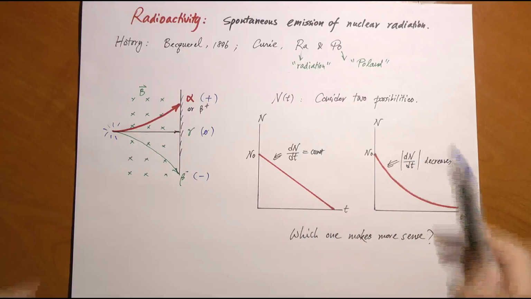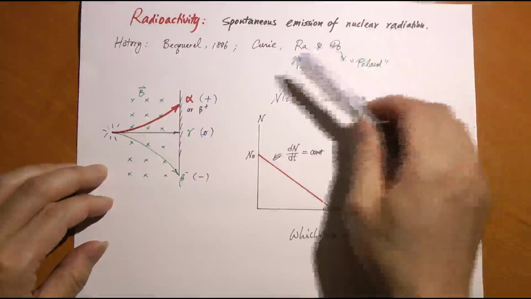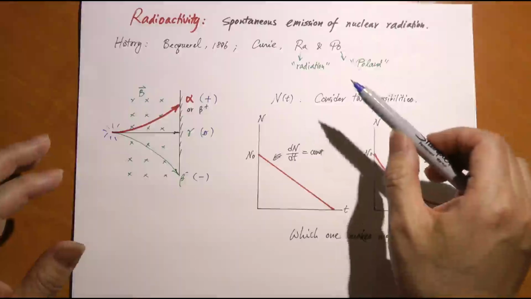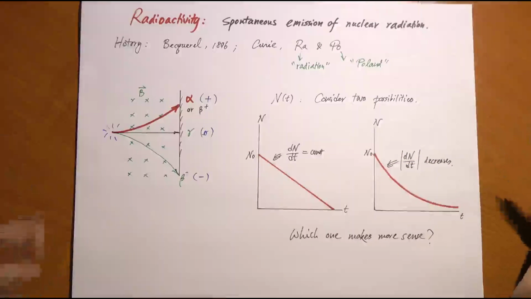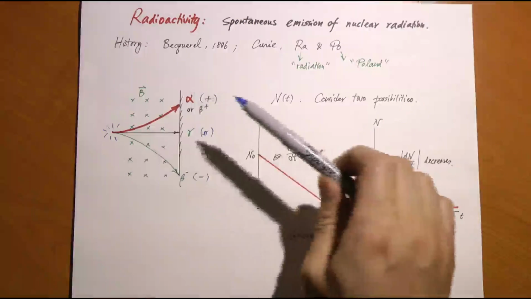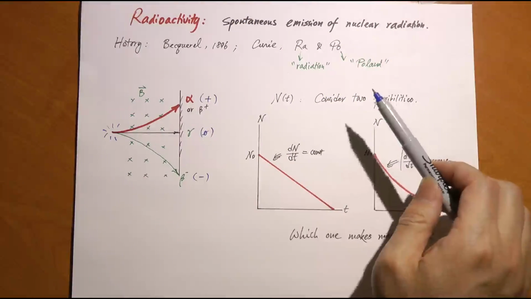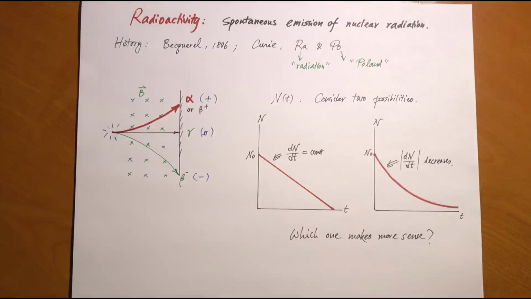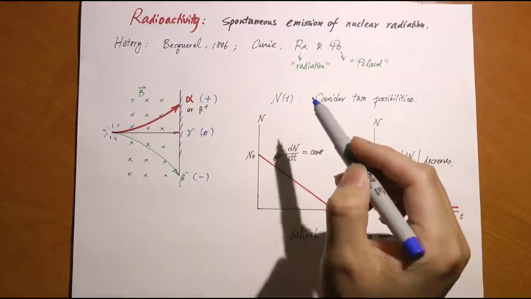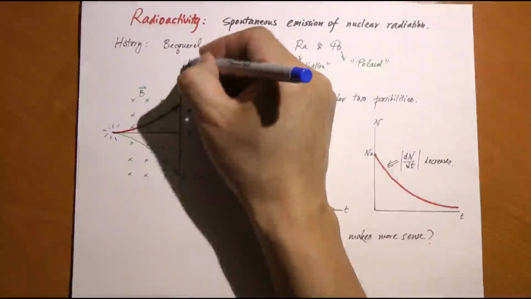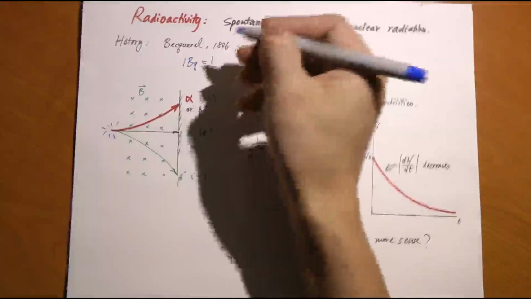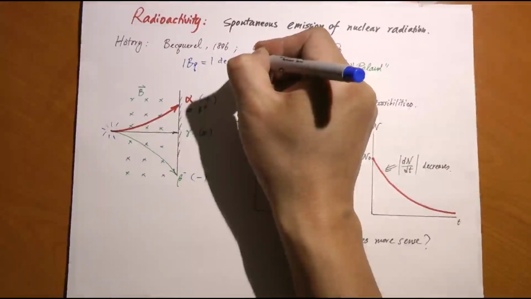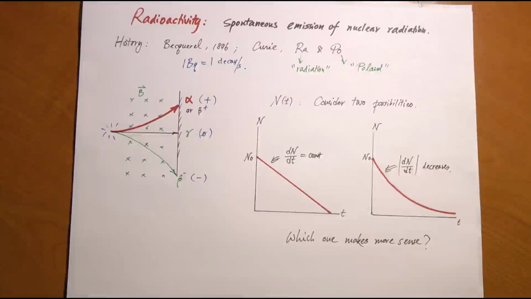That's the spontaneous emission of nuclear radiation. By radiation, I mean particles. So the nucleus is unstable, it emits some particles, becomes something else. The history, in a very short account: it was first discovered in 1896 by Becquerel. And today, the becquerel is a unit of radioactivity. 1 becquerel, or 1 Bq, equals 1 decay per second. So that's the SI unit, 1 decay per second. That's a very, very small unit, by the way.